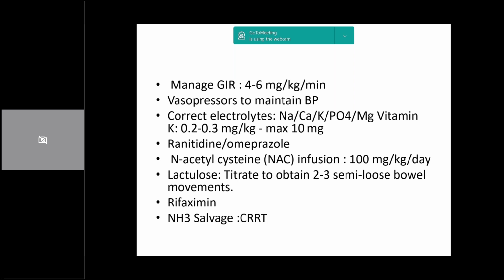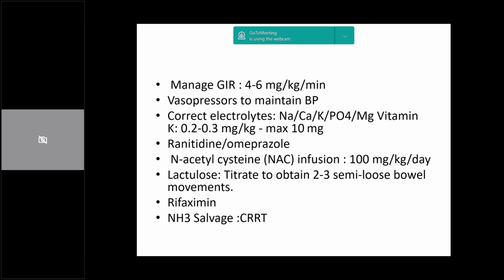As you guys know, lactulose gets metabolized in the colon to lactic acid, which results in acidification of the gut lumen, and because of this, the ammonia which is produced gets converted to ammonium, and because of this excess H plus and the gut acidification, it also inhibits the ammoniogenic coliform bacteria, which in turn also reduces the ammonia production.